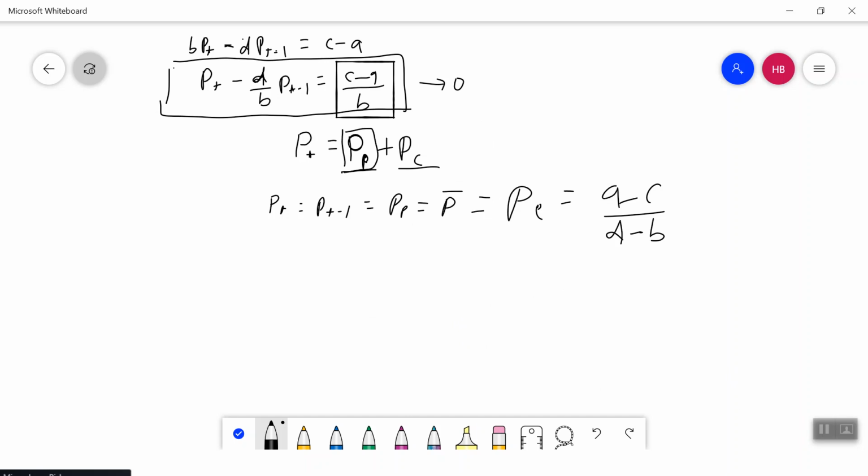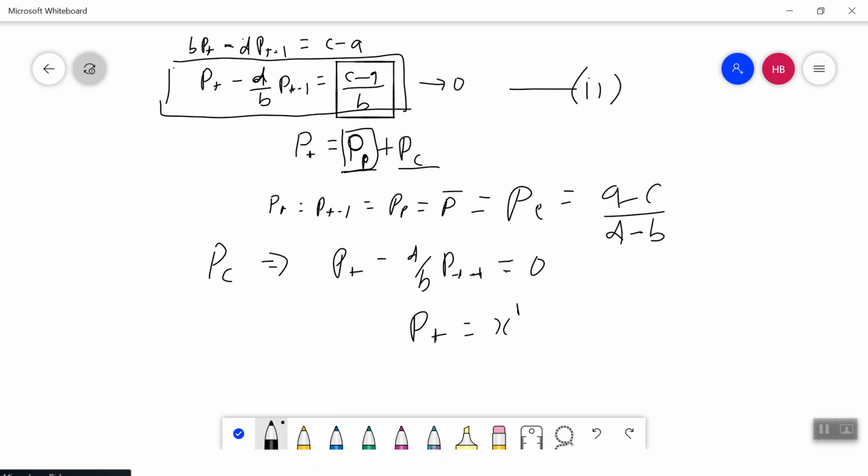So I got the particular solution. Now I need to find the complementary solution. In order to find it, we make this equation homogeneous. This was my equation, and I am going to make it homogeneous. It will become P_t minus d by b P_t minus 1 equal to 0. Now, in order to solve this homogeneous equation, I'll assume P_t is equal to x to the power t.